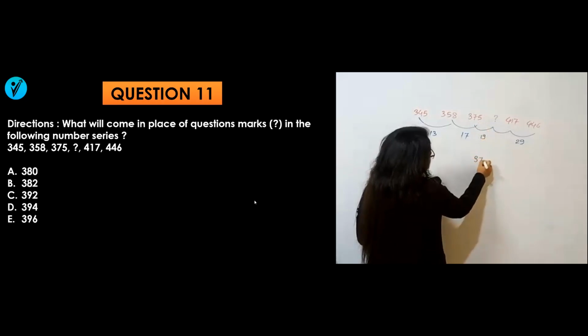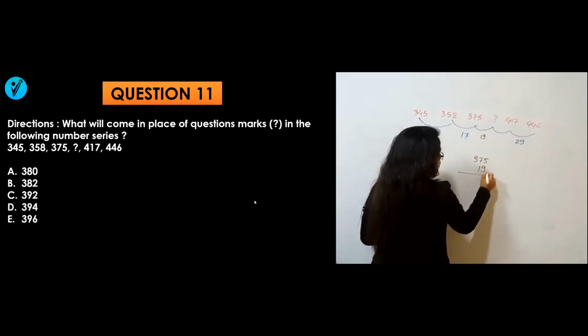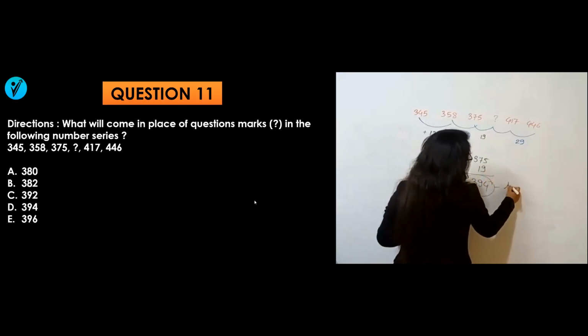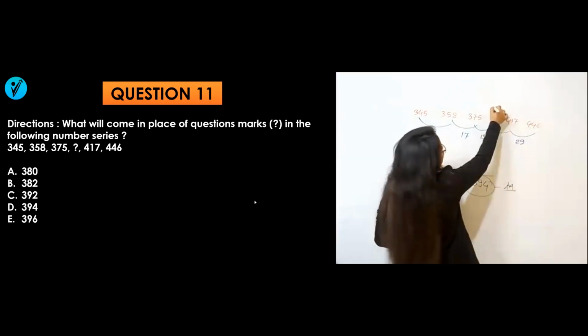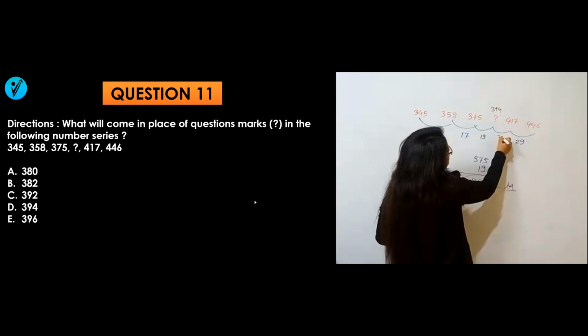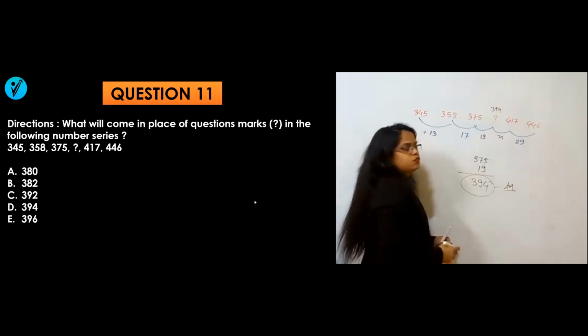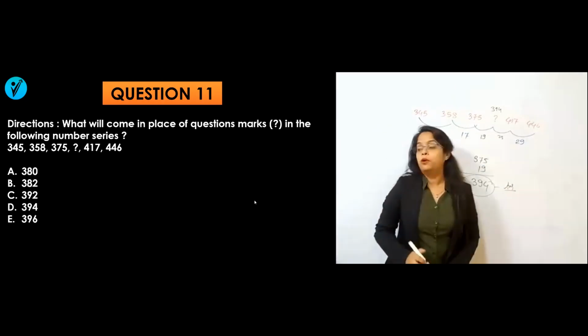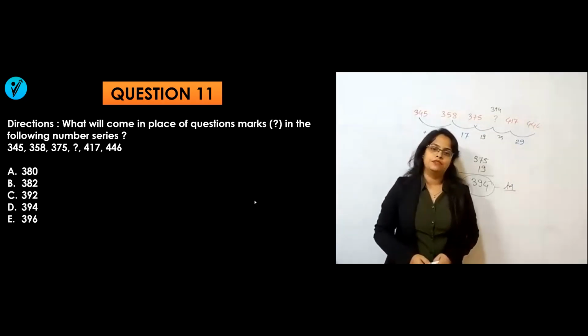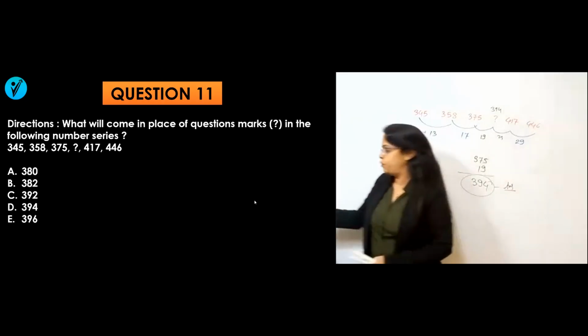So if you add 375 plus 19, it equals 394. So your answer must be 394. You can cross check because the next prime number is 23, and 394 plus 23 is 417. So your answer will be option D, 394. Easier. Let's go for the next one now.